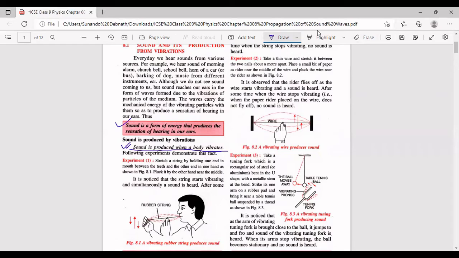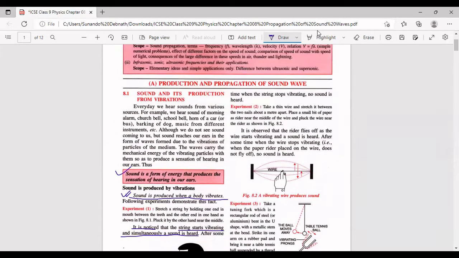All right, very simple. See what is written. It is noticed, what did he notice, that the string starts vibrating and simultaneously a sound is heard. And what happened after that? After some time, when the string stops vibrating, no sound is heard. Very simple. There is nothing in it, it is an absolutely easy experiment.